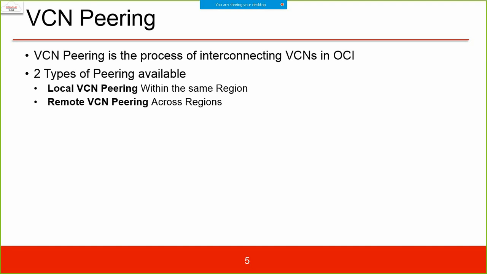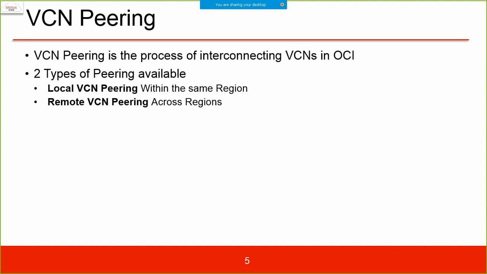I also explained at the time that we have scenarios where we create, for example, a cluster which consists of two or more instances. Generally, we create the cluster within the same VCN, the same network. But if required, we can do peering where my instances are spread across different regions and different networks.